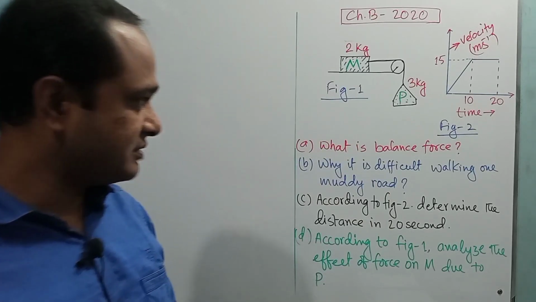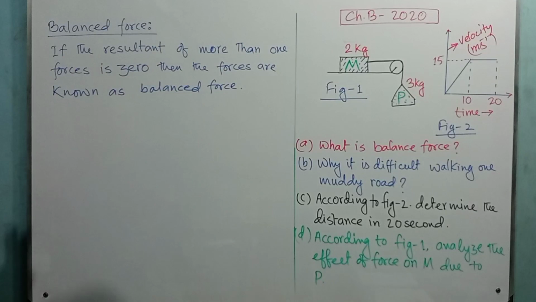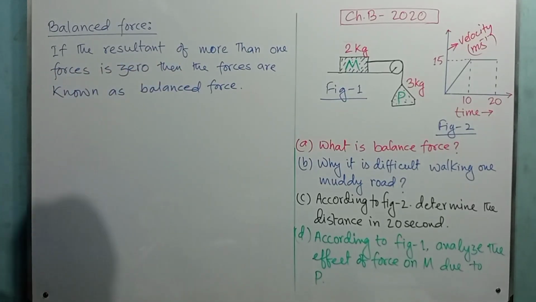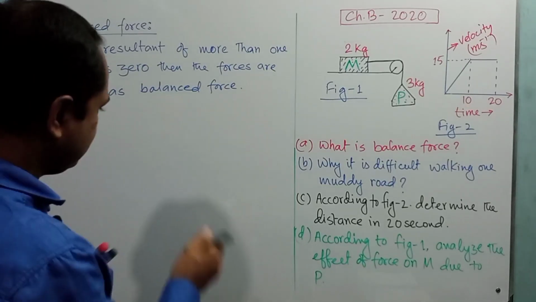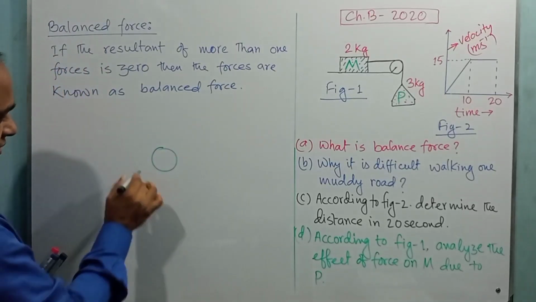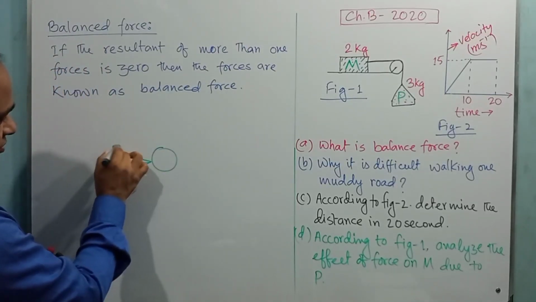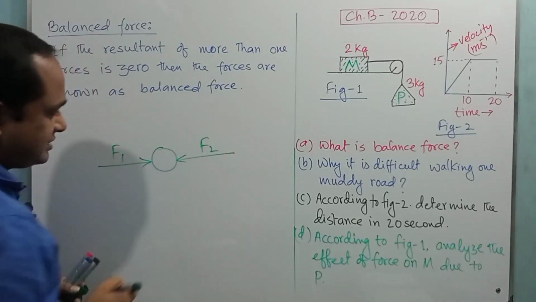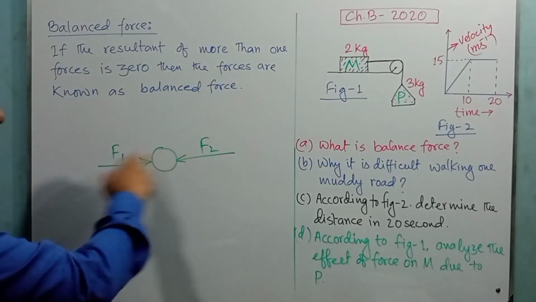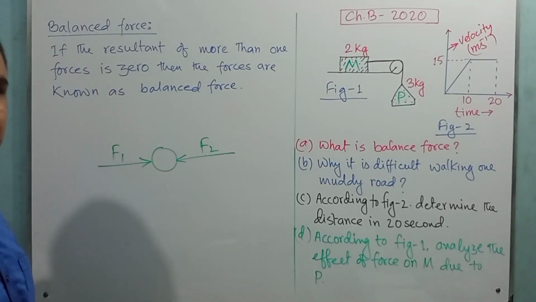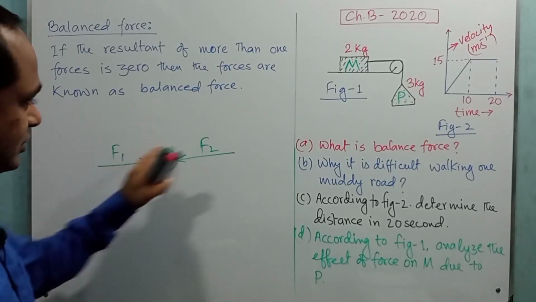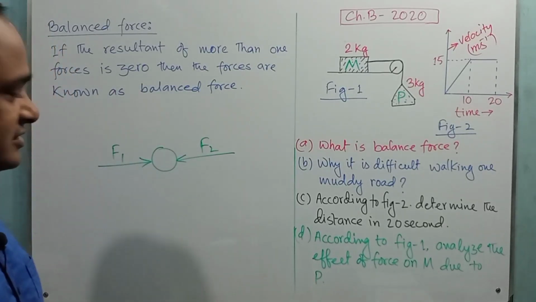Now we are going to see the definition of balanced force. According to the definition, if the resultant of more than one force is 0, then the forces are known as balanced forces. If we consider a body and apply two forces, the first denoted by F1 and the second by F2, acting in opposite directions, and the resultant of the two forces becomes 0, that is, there is no displacement or acceleration of the body, then these two forces F1 and F2 are known as balanced forces, right?